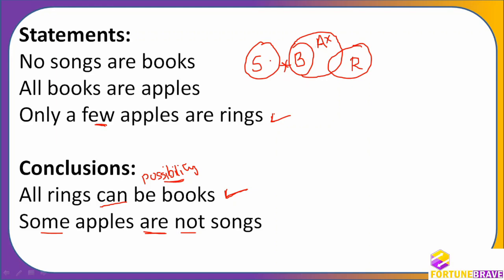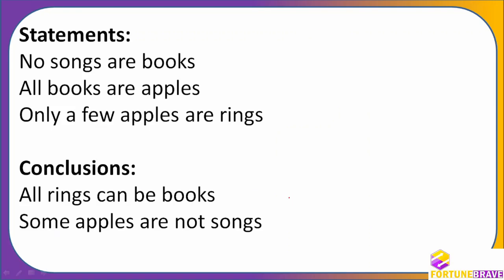This books part cannot go inside here, which means some apples are not songs. Remaining can go there but this cannot go. Are you getting my point? Some apples are not songs means these apples which are books are not songs. So this also follows.